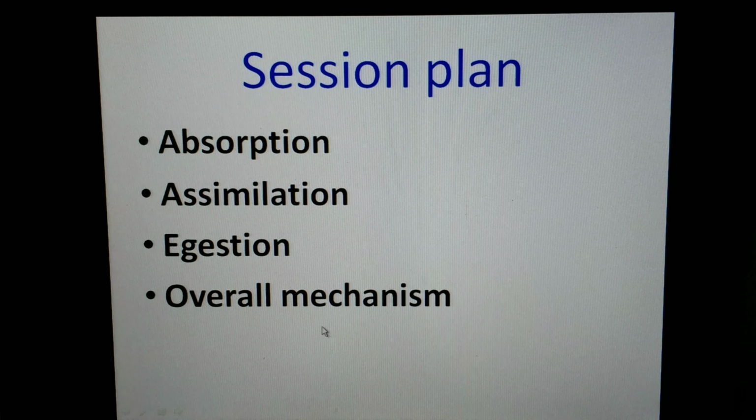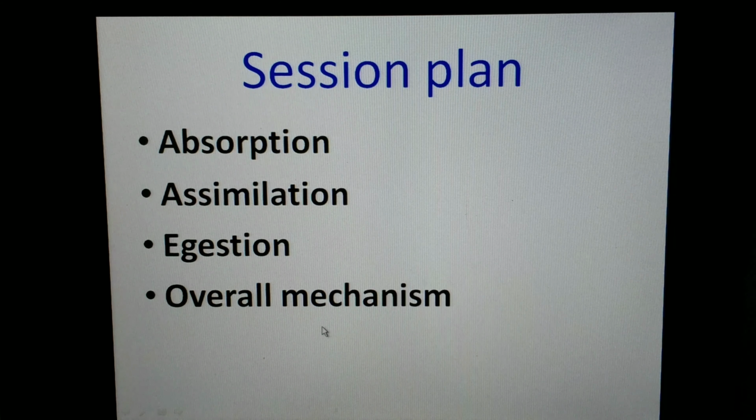Moving on to the next topic, assimilation of simple substances. Here the simple substances are absorbed and assimilated into different cells in our body. In this simple diagram you can observe that the simple molecule produced by the digestive system is absorbed by the blood and through the circulatory system it is transported to the respective body cells where it is utilized. This process of utilization of simple molecules is called the assimilation process.